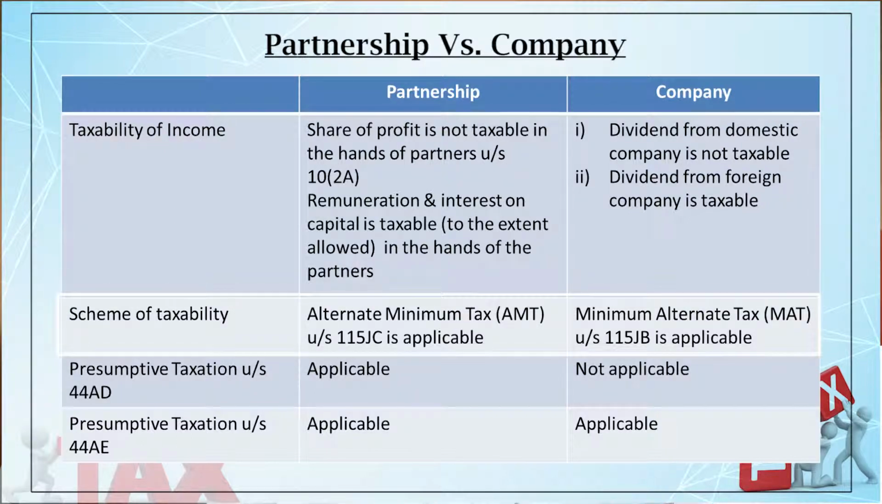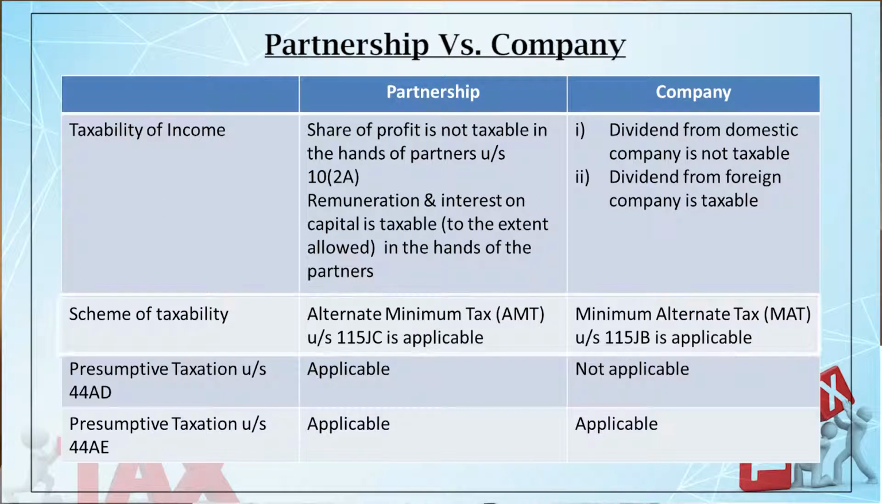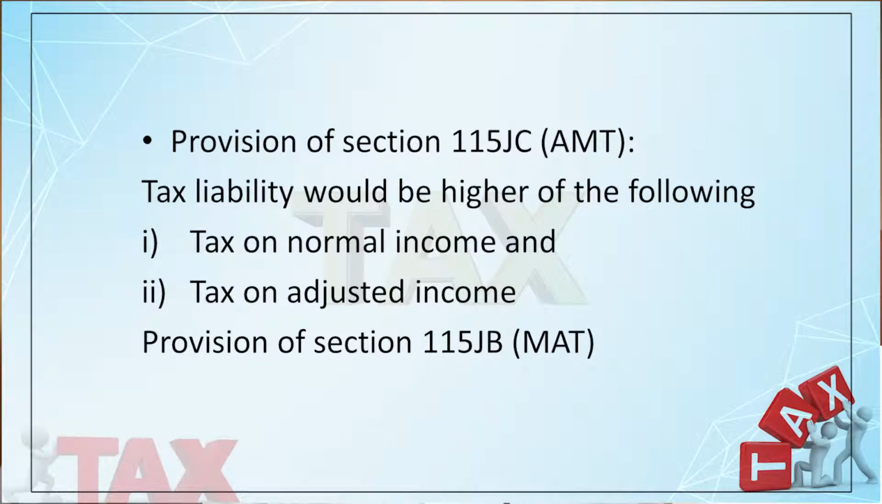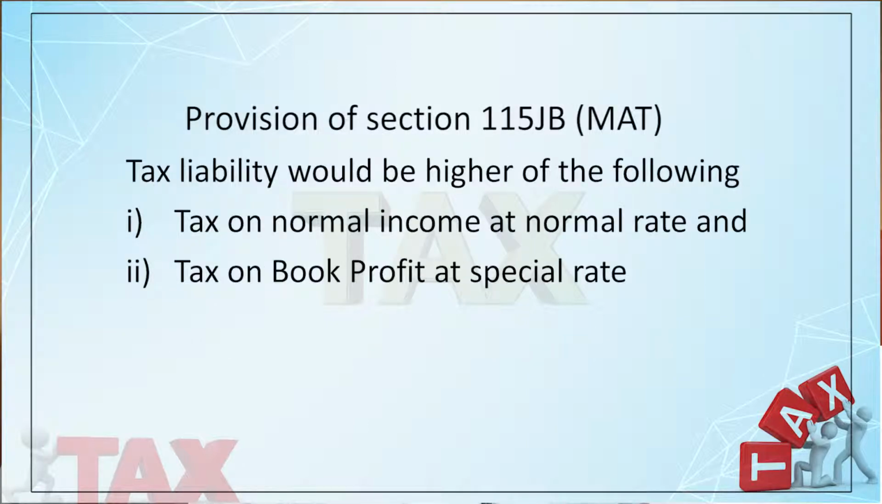Next is the scheme of taxability. Now, in case of a partnership firm, it is subject to alternate minimum tax under section 115JC. In that case, the firm has to pay tax on normal income or tax on adjusted total income, whichever is higher. But in case of a company, it is not the AMT, it is the MAT, which is minimum alternate tax under section 115JB. Conceptually, it is the same, rates are the same.